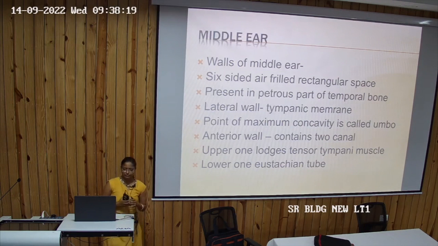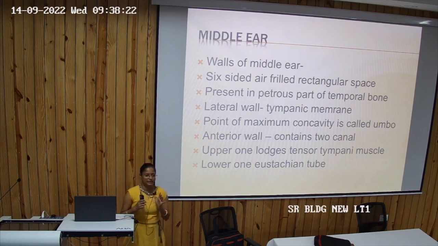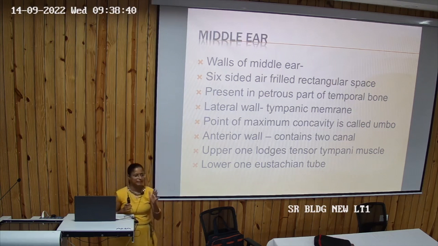So middle ear, if we will see the walls of middle ear, it is like a cube. All of you know that, anatomy में सबने देखा, it is like a cube. It is six-sided. ऊपर superior surface, inferior, ठीक है, lateral, medial and posterior and anterior, ये surfaces होंगी उसकी. So lateral wall is lined by tympanic membrane, all of you know about that. And the tympanic membrane का जो point of maximum concavity है, it is umbo, that also all of you know. Anterior wall में there are two canals. Anterior में two canals होते हैं.